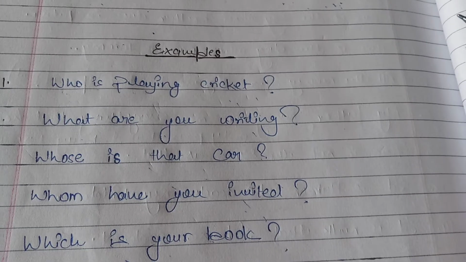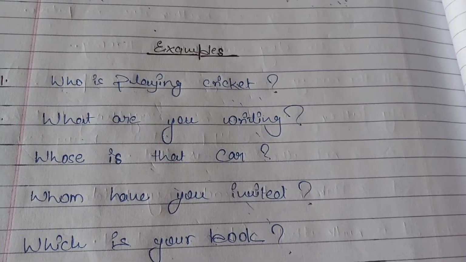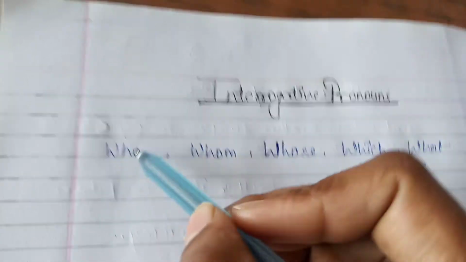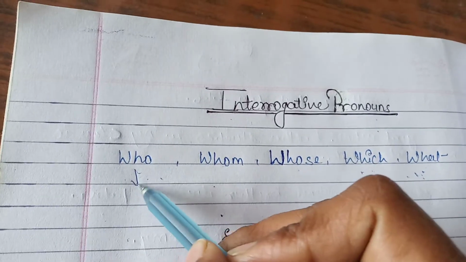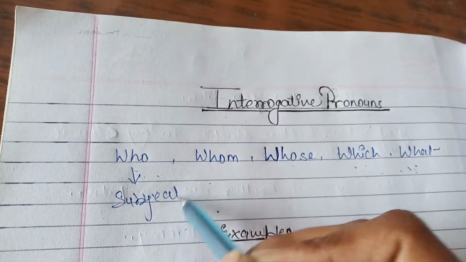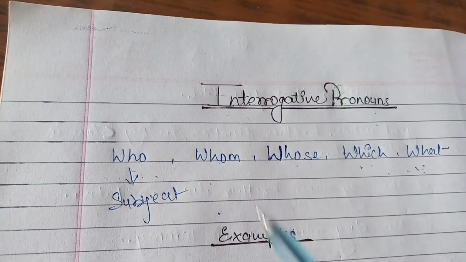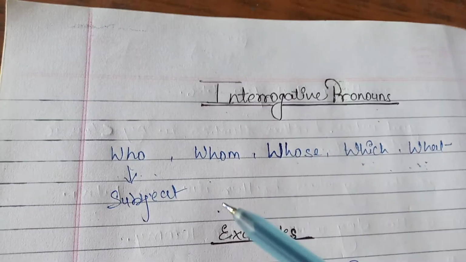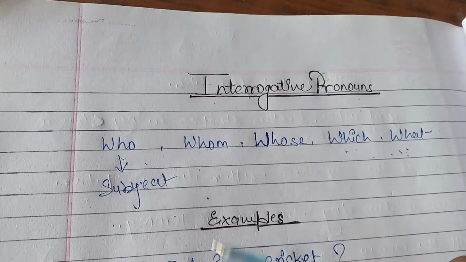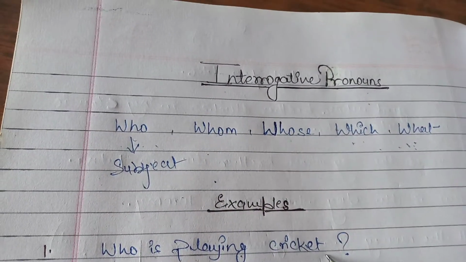Guys, let's learn what these pronouns do. Who is used as the subject of the sentence, meaning who is used to know the subject in the sentence. For example, who is playing cricket?